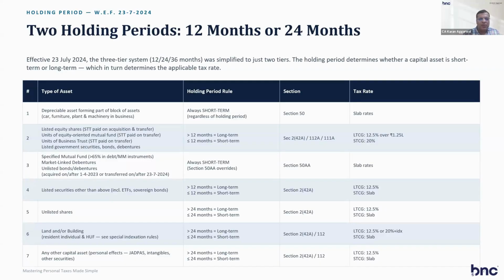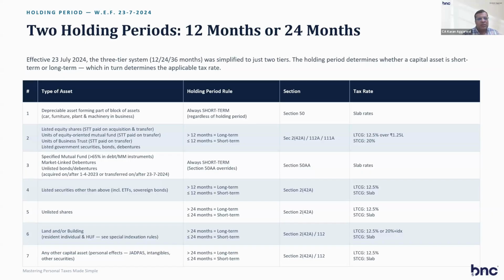For a depreciable asset for business, it forms a block of assets, like a car or furniture in the business. So it is always short term. In a business entity, all the assets form a block of assets, and all the assets sold are deducted from the block. And if a block is totally sold, then the remaining is always short term.